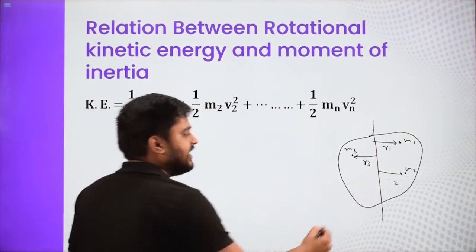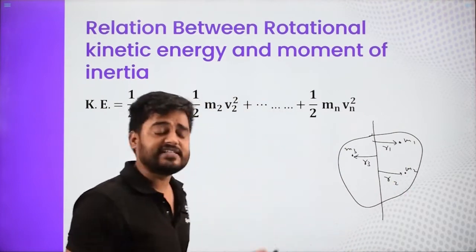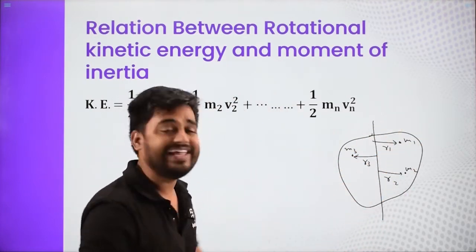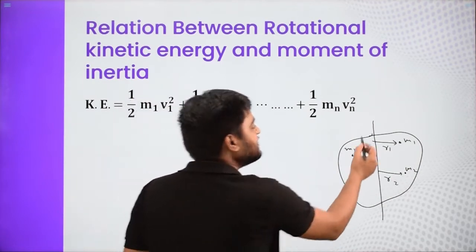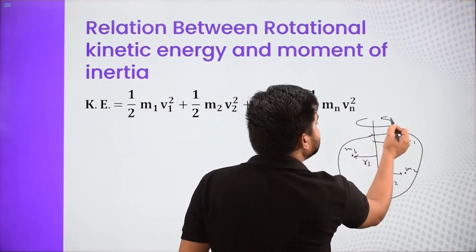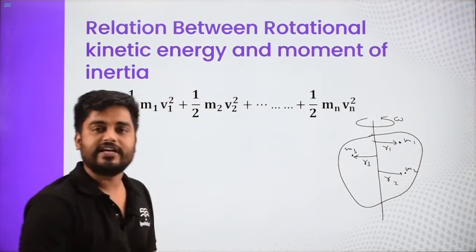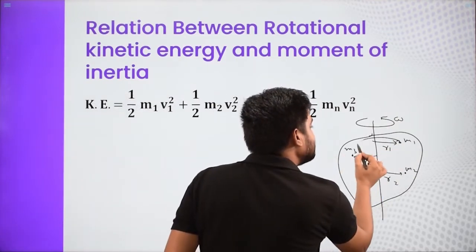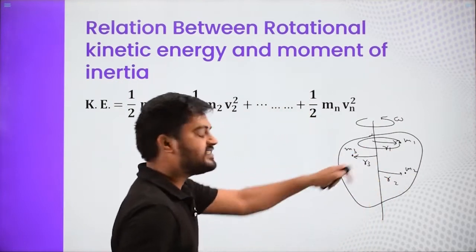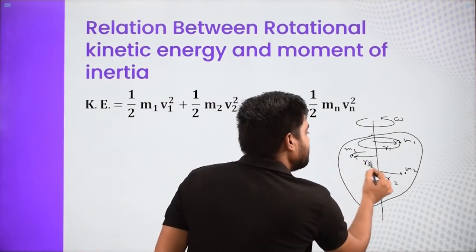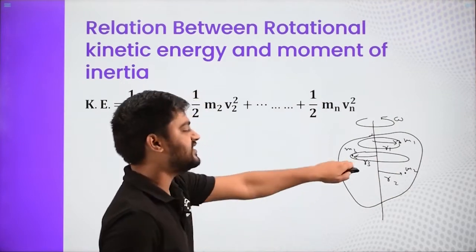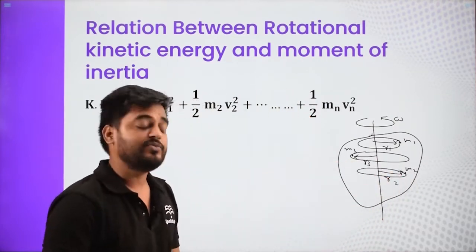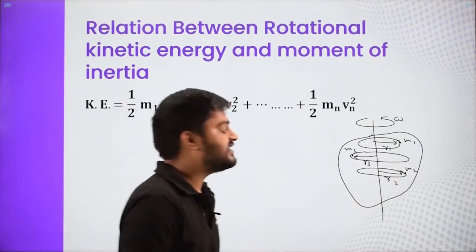There are infinite particles. I am saying this entire compound body is made up of infinite tiny particles. Now this body is rotating about this axis with the angular speed of omega. When this entire body is rotating, can I say this mass m1 is doing a circular motion with radius r1? This small particle m3 is also doing circular motion, but the radius will be r3. And the m2 is also doing circular motion, but with another radius r2.